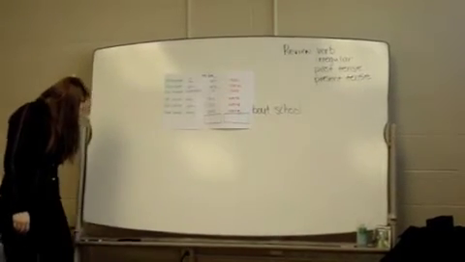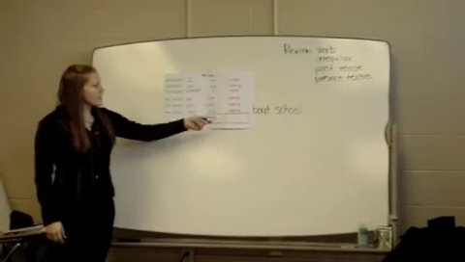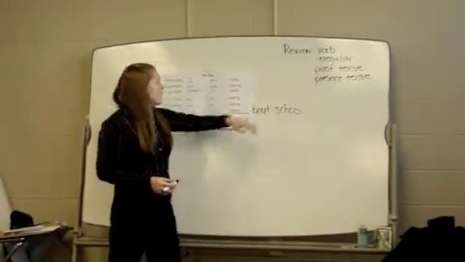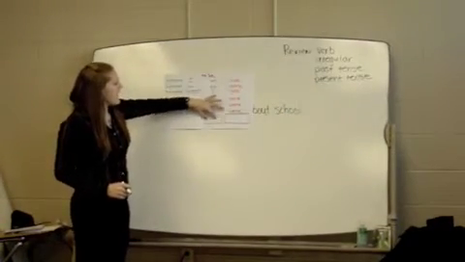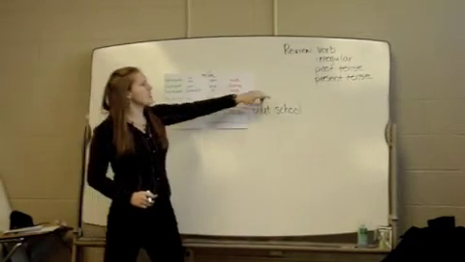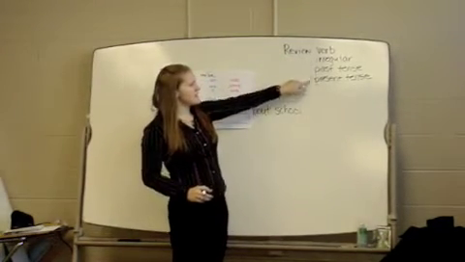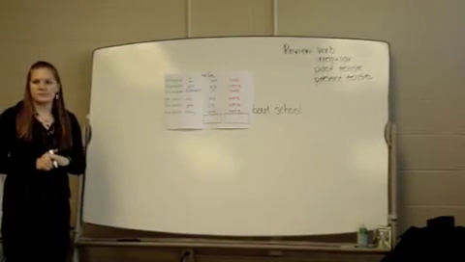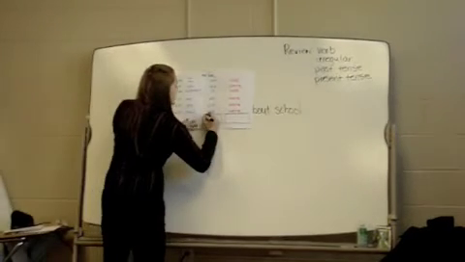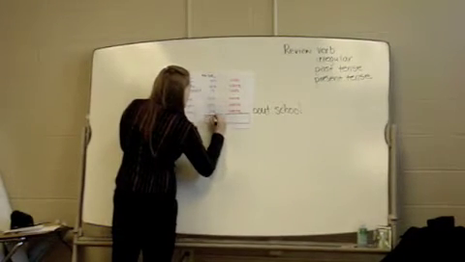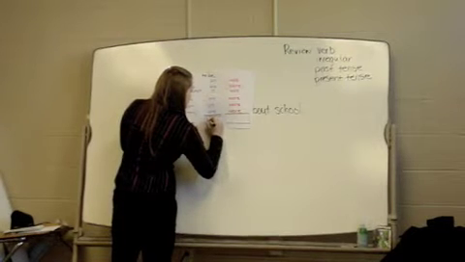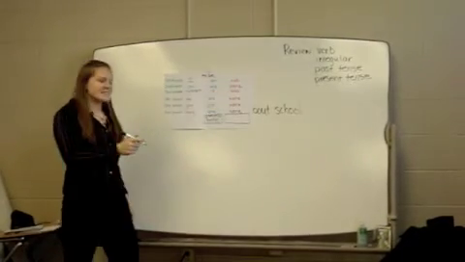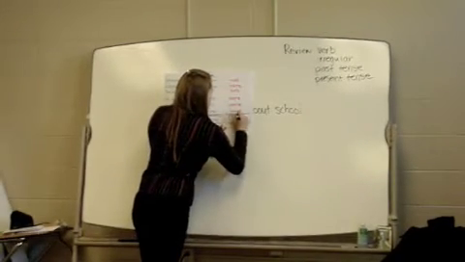So now we have these words up here, and we're going to try to give them category titles, just like we did with our other categories. Could anybody use some of the words that we have in our review over here to figure out if we're talking about these now? This is happening in the now. Will we talk about a verb, irregular, past tense, or present tense if it's happening right now? Which one do you think we would use? Present tense. Present tense, very good. So we'll label our title, present tense. This is our category title. What about if it already happened? Past tense, great job. Past tense.